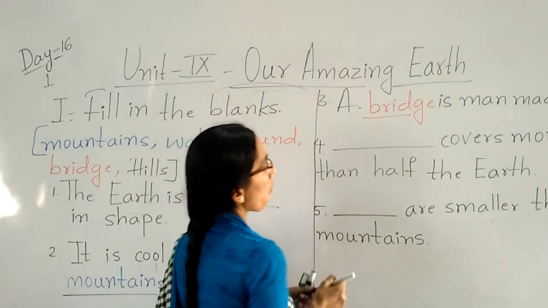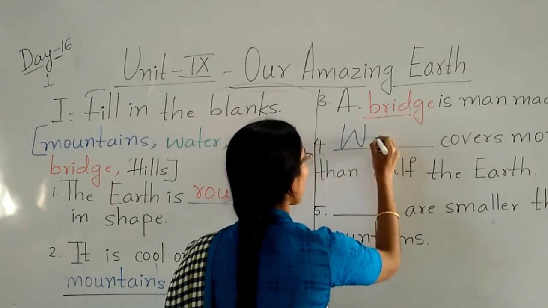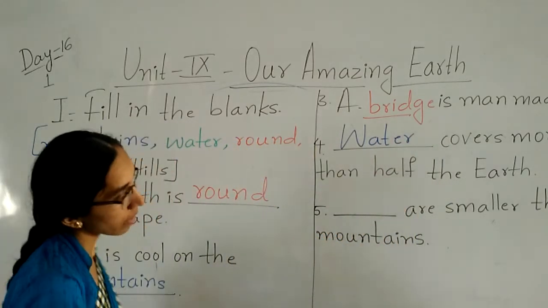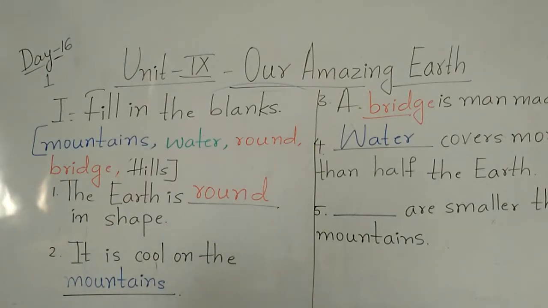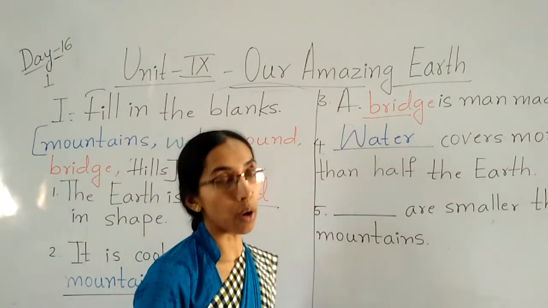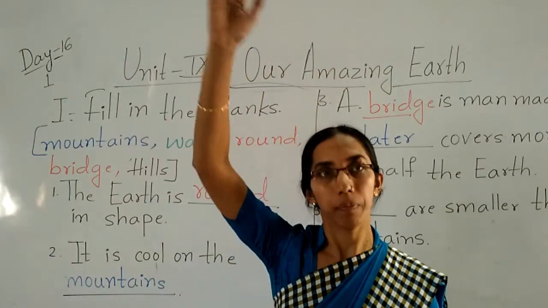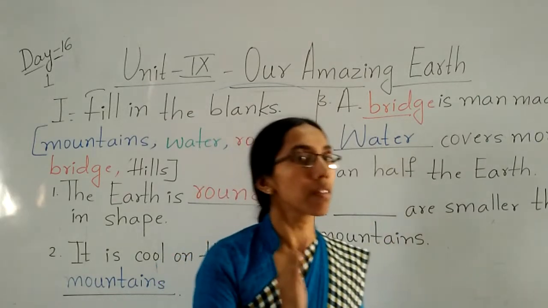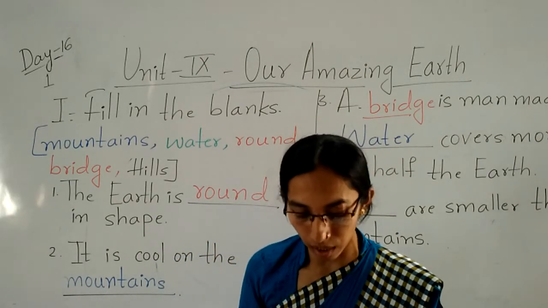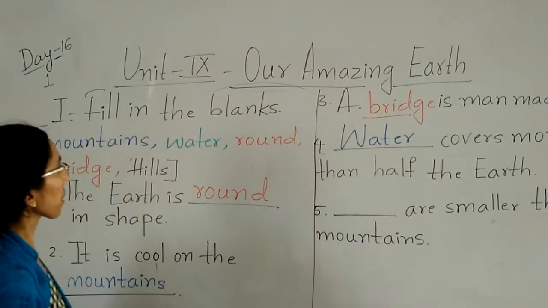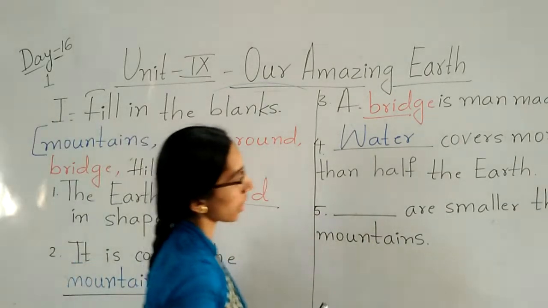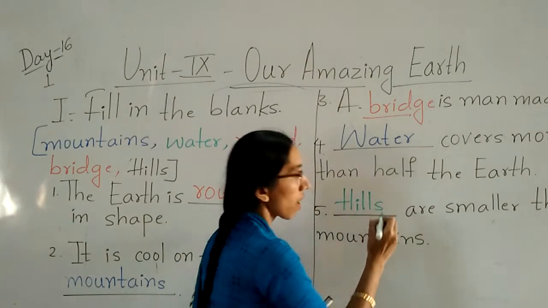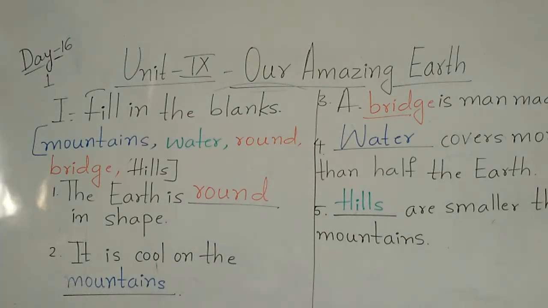What is that? Water. Water covers more than half the earth. Last one, dash are smaller than mountains. Mountains are very high highlands. What are they? Smaller than mountain is what, children? Tell me, what is that? Yes, it is hills. Hills are smaller than mountains. Okay, children?